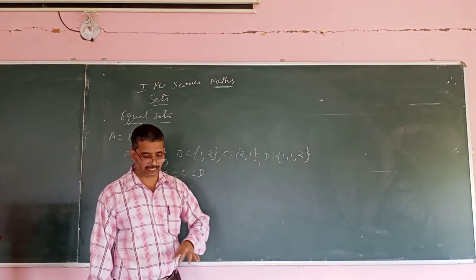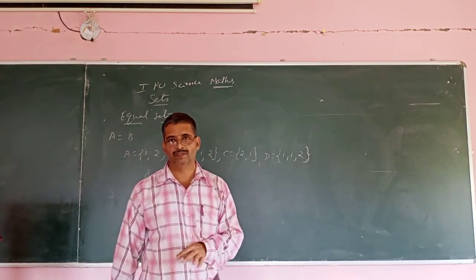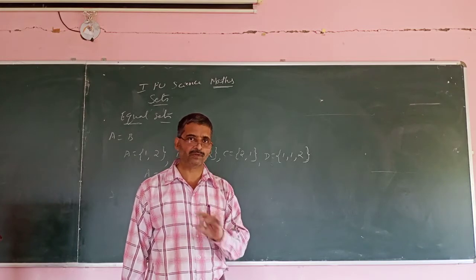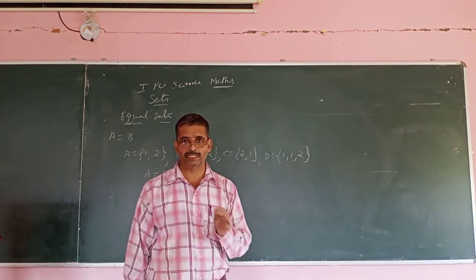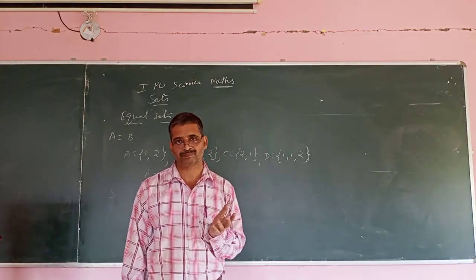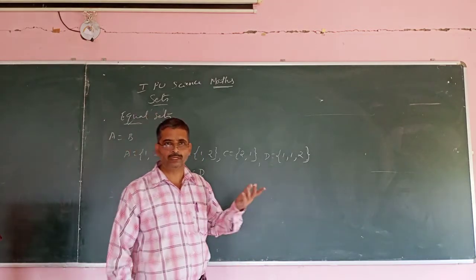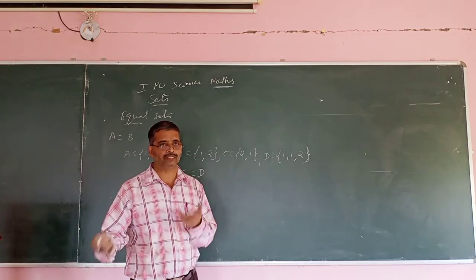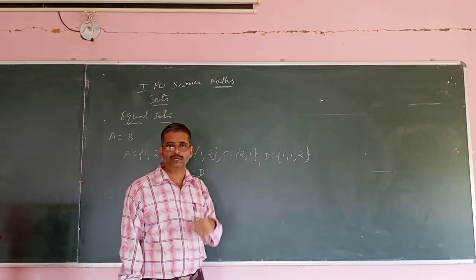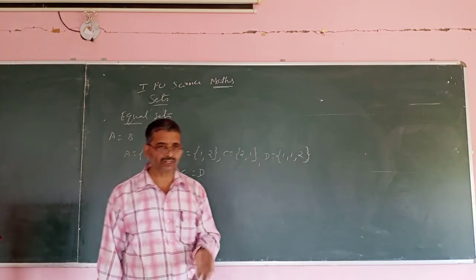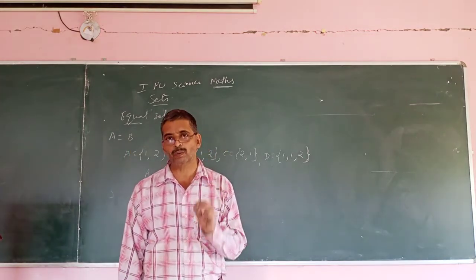So generally while writing set elements, repetition is not allowed. It is of course equal, meaning it doesn't change, but not required. Because you know {1, 1, 2} is the same as {1, 2}. So why do you have to write one extra element, the same number? Repetition is not required.